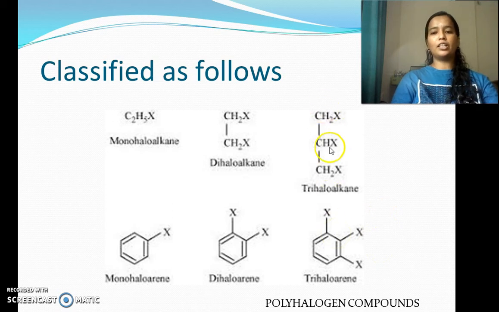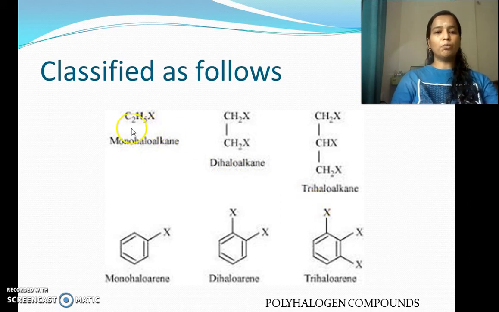So, trihaloalkane and trihaloarene can be called polyhalogen compounds. So, that is the classification based on the number of halogen atoms. Mono, di, tri haloalkanes and haloarenes.